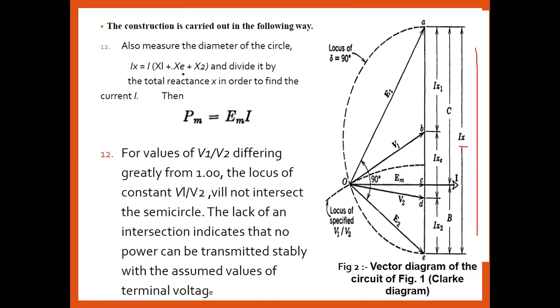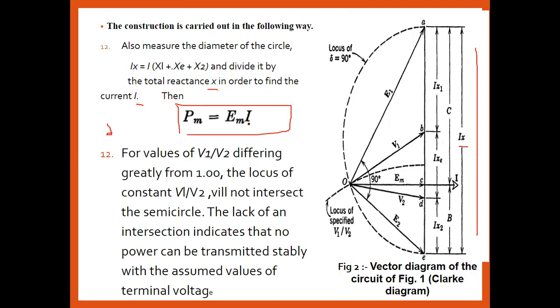Now that we have got IX, IX1 is nothing but IXE plus IX2, divided by the total reactance, that is X. So in order to find out the current, the I value is equal to that upon X. Okay, so thus PM should be nothing but PM is equal to EM into I.